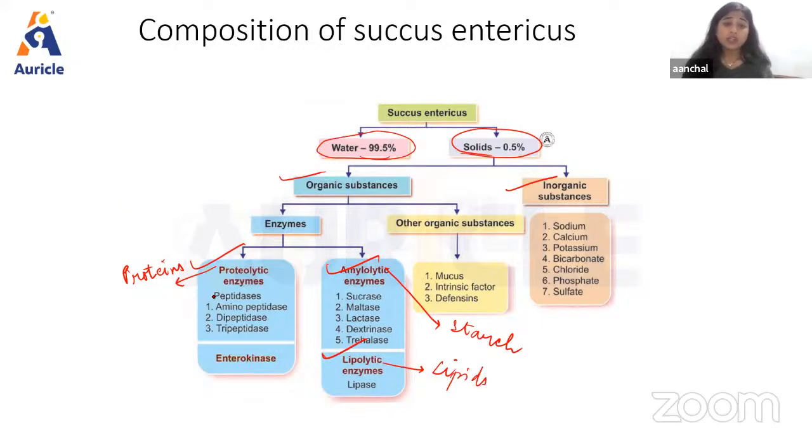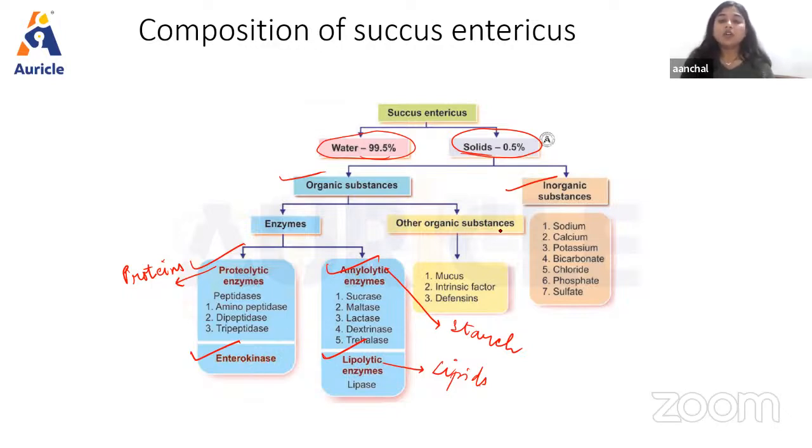Now, the proteolytic enzymes include aminopeptidase, dipeptidase, and tripeptidase. Amylolytic enzymes include sucrase, maltase, lactase, dextrinase, and trehalase. Lipolytic enzymes include a very important enzyme, that is lipase. And along with these enzymes, it also secretes one important substance, that is enterokinase. About the function of enterokinase, we will learn in the further slides, right?